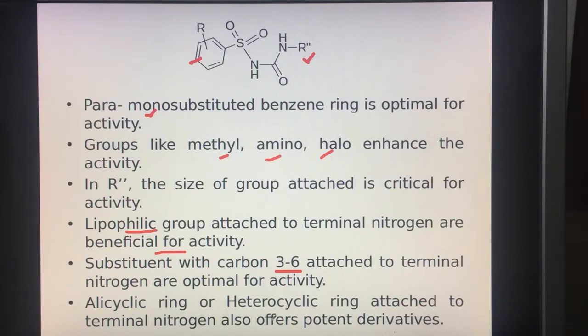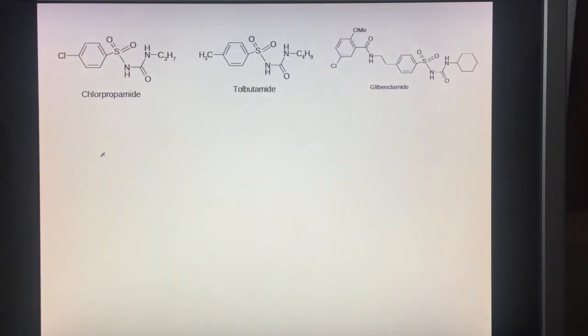An alicyclic or heterocyclic ring can also be attached to this position, and it offers a very potent derivative, as we will see in the upcoming slides, the effect of substitution on the activity of this R double dash.